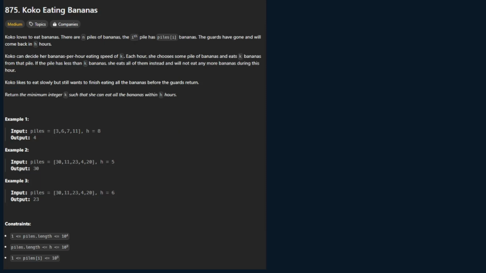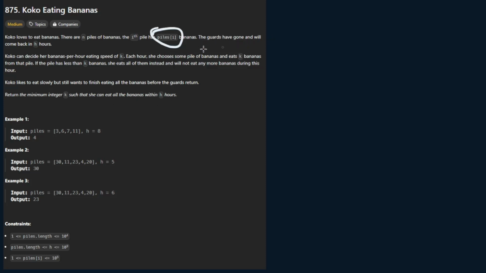Hi everyone, today we're going to be going over LeetCode number 875, Koko Eating Bananas. In this problem, we can see that Koko loves to eat bananas, and there are n piles of bananas. The ith pile has piles[i] bananas, so from this we know we're given an array of piles, and this is going to be an int array.